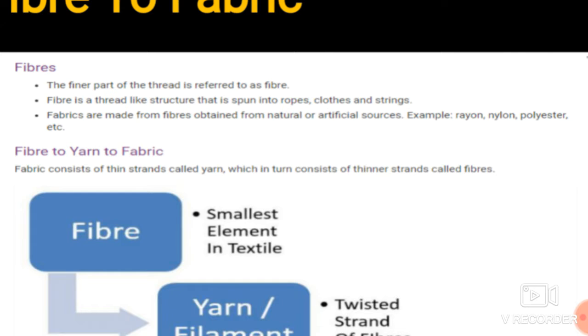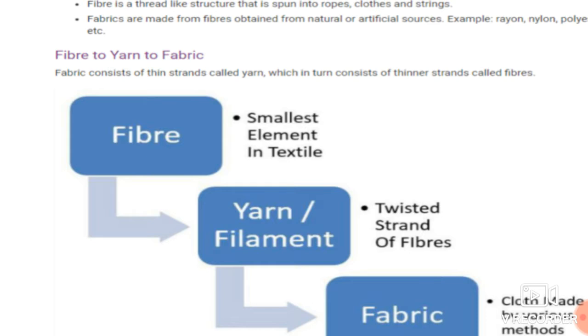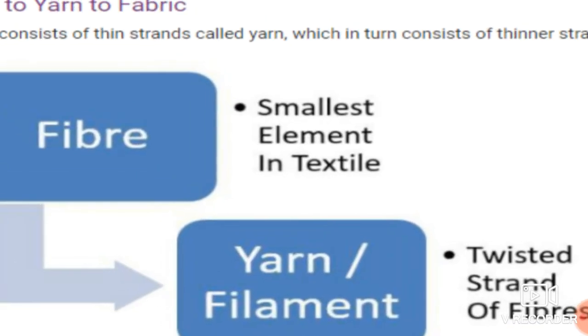See students, there are many fine threads. These threads are known as fiber, and whenever these threads come together, they first form yarn, and from that yarn we make the fabrics. Fiber is the smallest element in the textile.